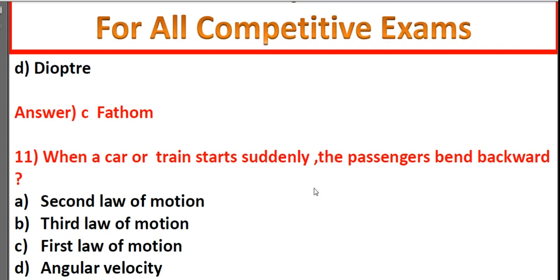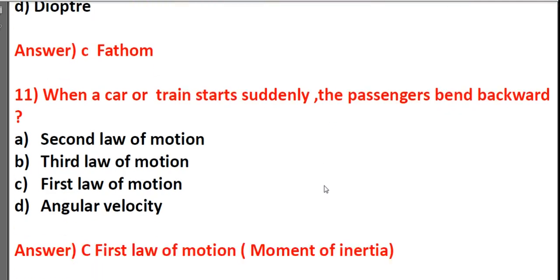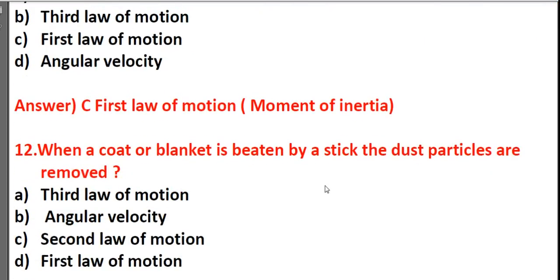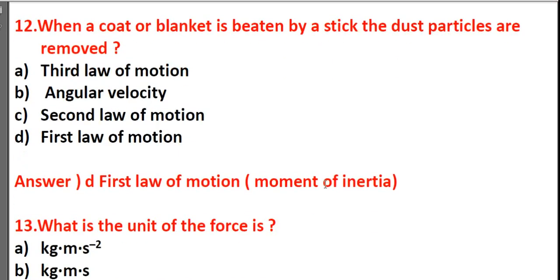When a car or train starts suddenly, the passenger is bent backward. Which law of motion? Second law of motion, third law of motion, first law of motion, angular velocity. It's C, first law of motion. When a coat or blanket is beaten by a stick, the dust particles are removed. A, third law of motion, B, angular velocity, C, second law of motion, D, first law of motion. It's D, first law of motion.